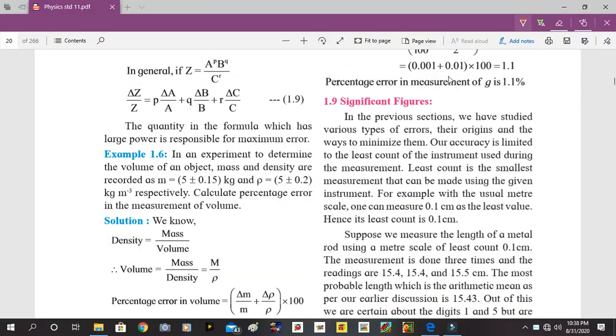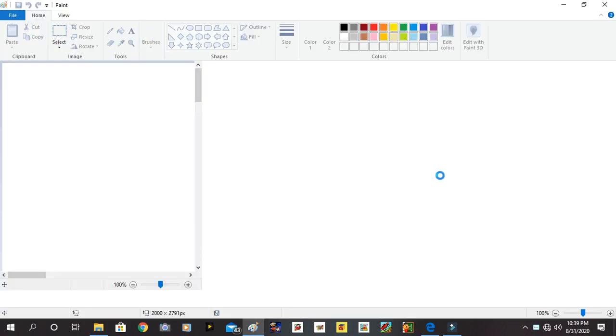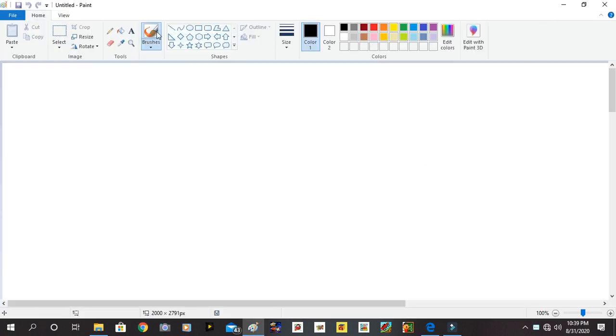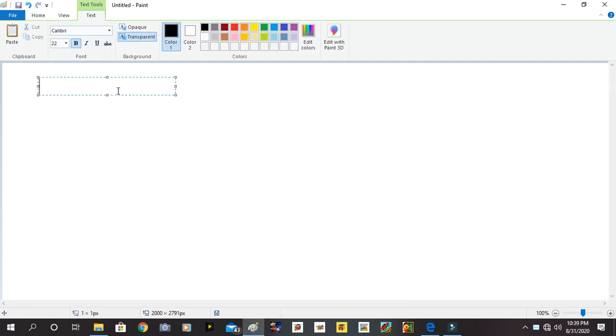To learn a very important article in physics that we will call significant figures. So what exactly is a significant figure? When we are going to use significant figures, which factors depend on the significant figures that we are going to find out here? When we perform certain calculations, when we do some experiment, as you remember, we generally take more than two readings. We prefer to take more than two readings. So in that case,